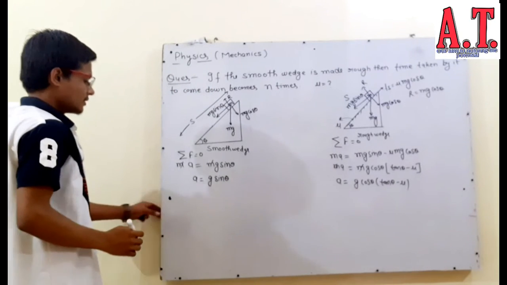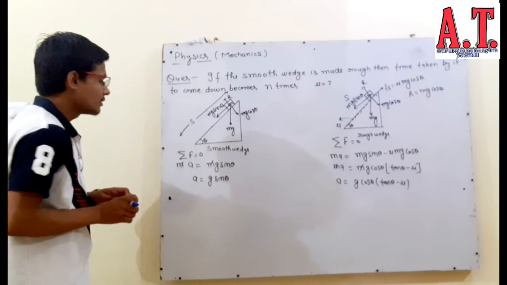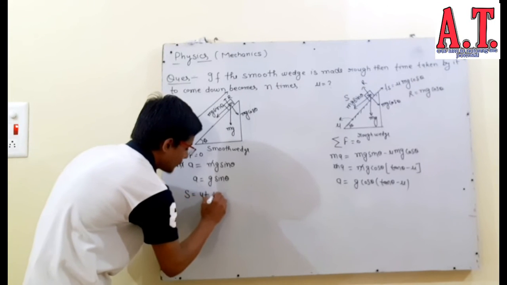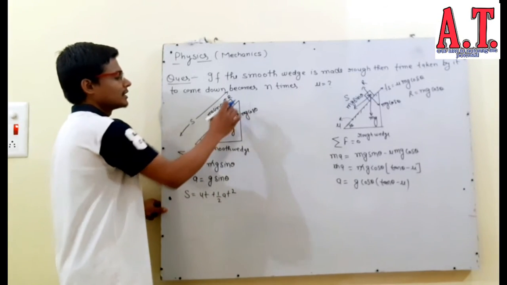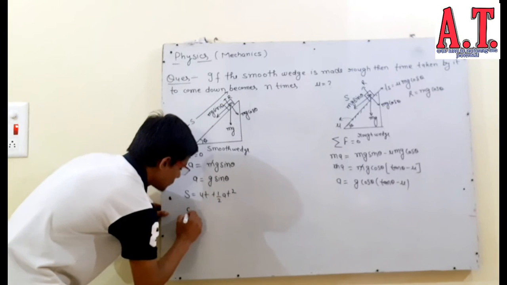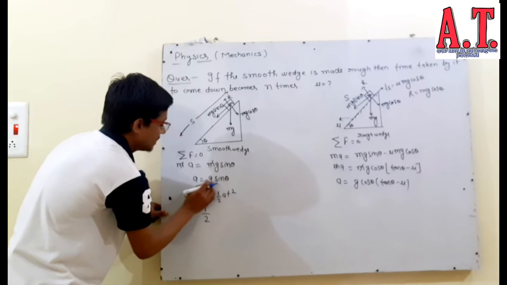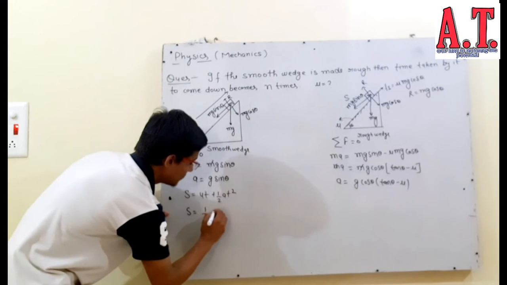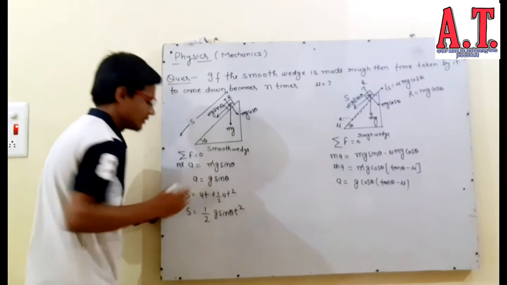Now write down the second equation of motion, s equals ut plus half at square. Initially our block is at rest, so u is 0. So s equals half, and what is the acceleration when the wedge is smooth? g sin theta t square.